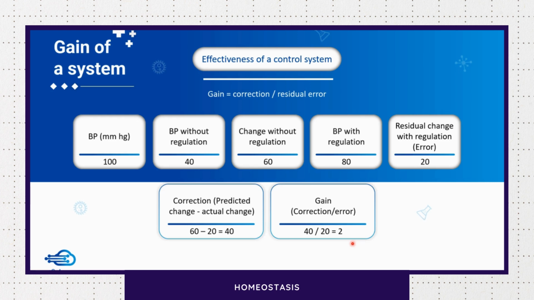So, this is a measure of effectiveness of a control system, and different systems have different gain. Remember this. For blood pressure, we have various control systems operating. There is a baroreflex, then there is also regulation done by kidney. So, gain of the system of a baroreflex is different compared to that of the kidney control system.